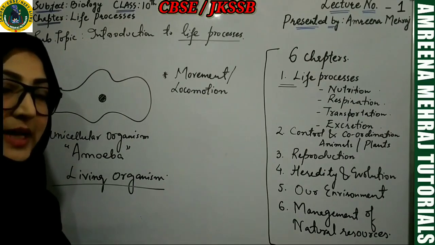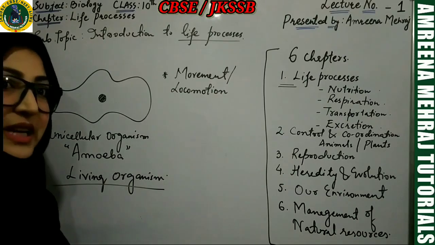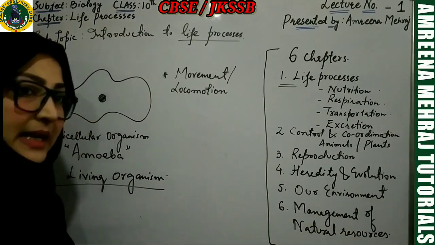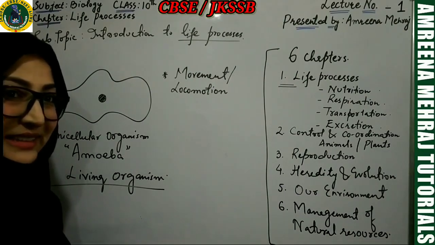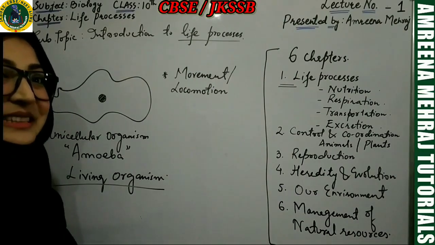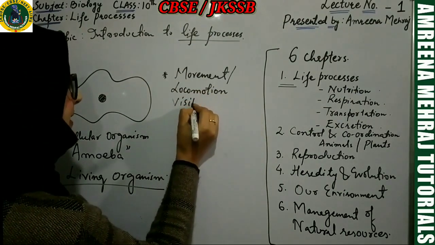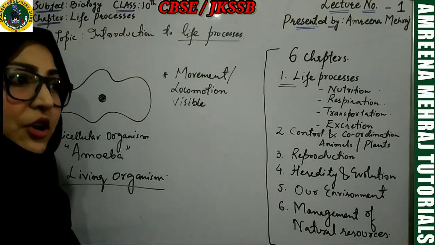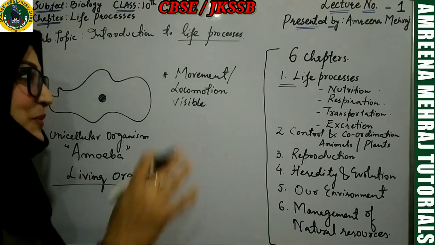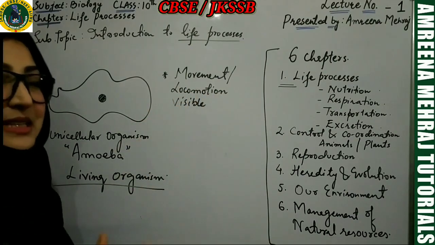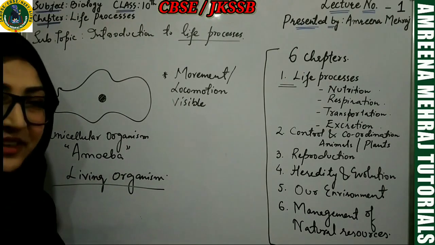Let me give you one more example. Suppose I take a tree. Visibly, a tree doesn't move from one place to another place. So does that mean that a tree is a non-living thing? No, a tree is a living thing. So movements sometimes could be visible. Sometimes you cannot visualize a movement with the help of a naked eye. Okay, so movement is definitely going to decide whether something is living or not. But other than movement, there should be some other feature.